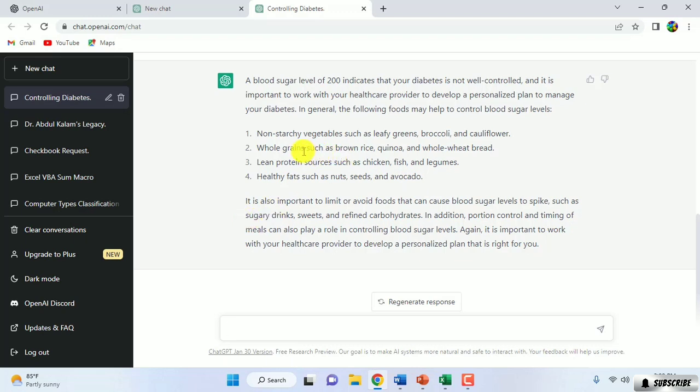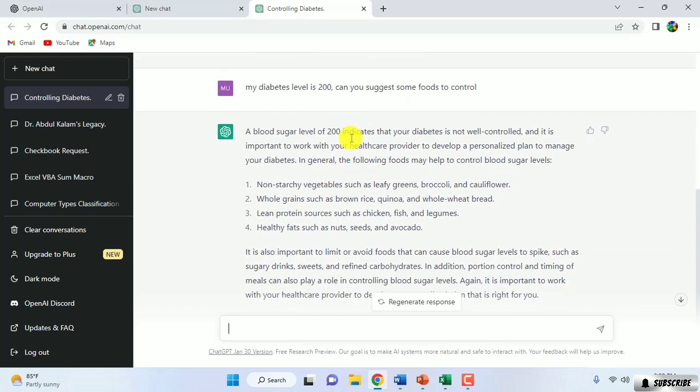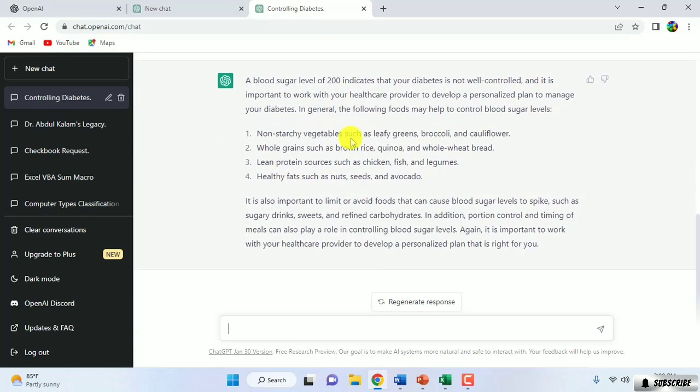The first one, non-starchy vegetables such as leafy greens, broccoli and cauliflower. You can see some food it suggests to us, so you can take these foods. Also healthy fats such as nuts, seeds and avocado. So these are the foods you can take to control your diabetes.